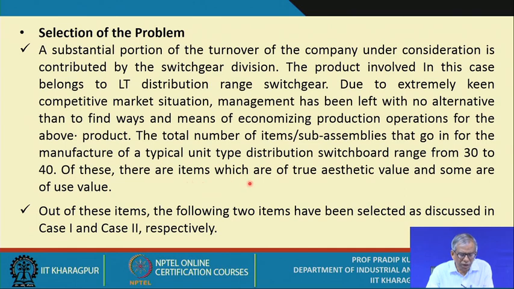Of these, there are items which are of true aesthetic value. Aesthetic value essentially means appearance value, and some are of use value or functional value. Out of these items, the following two items have been selected, as discussed in case 1 and case 2 respectively.